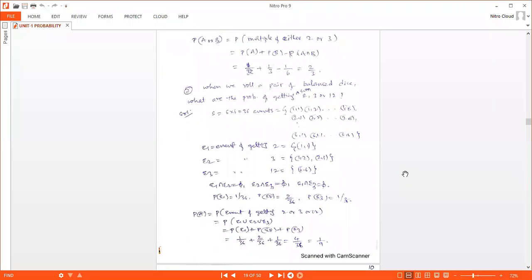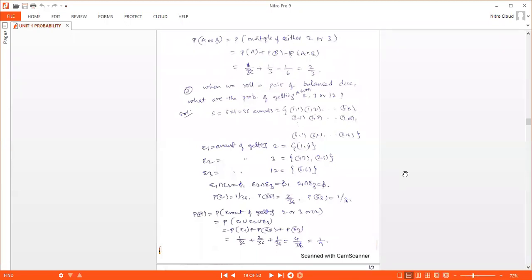When we roll a pair of balanced dice, what is the probability of getting a sum 2, 3 or 12? When we roll a pair of balanced dice, we are throwing a pair of balanced dice. So you have 36 sample space combinations. So what is the probability of getting a sum 2, 3 or 12?